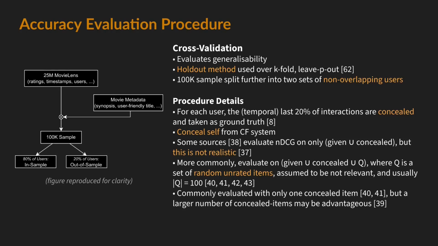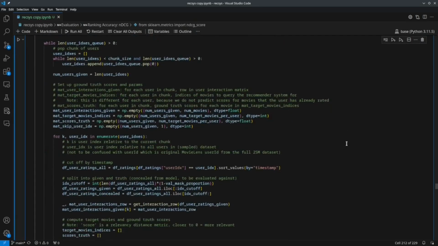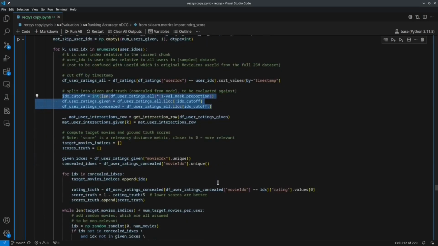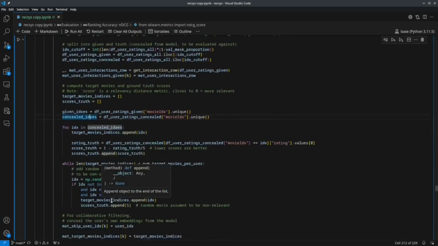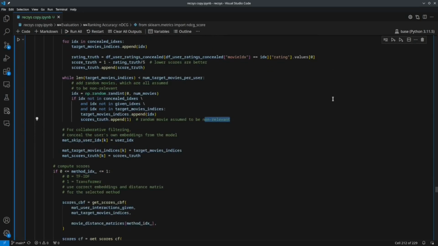Cross-validation is performed as hyperparameters are optimized using the dataset, and it makes sense to evaluate how well they generalize to out-of-sample users. The holdout method is used for this as a less compute-intensive estimation of more exhaustive methods. As for the procedure itself, as mentioned in further detail on the slides, for each user, using only the first 80% of their interactions, we compute the ranks for the concealed movies alongside a large number of other random unrated movies, which are assumed to be non-relevant, and compute NDCG using the ground truth ranks.